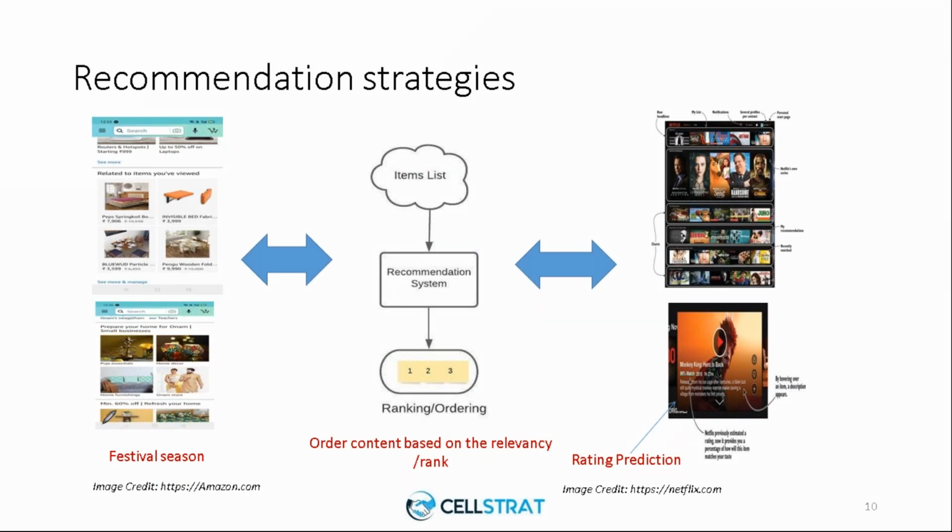For instance, Onam came recently, for which I got recommendations for Onam-related items to buy. And there are also certain items, for instance a cart which I bought, based on which it suggested some other items such as dining tables and other things required for a home setup, because it assumes that I'm doing a home setup.